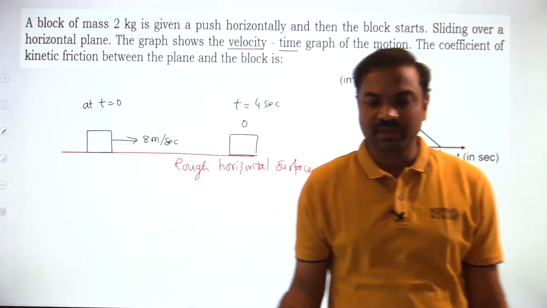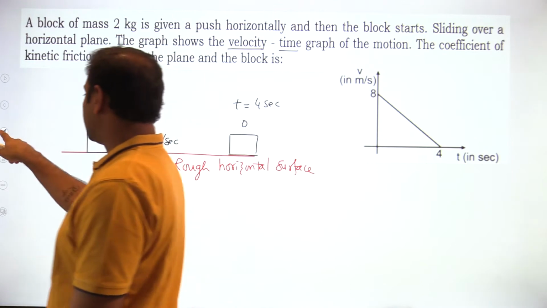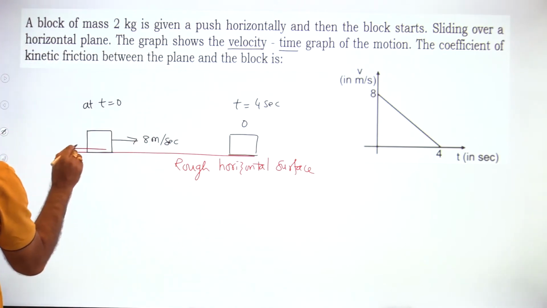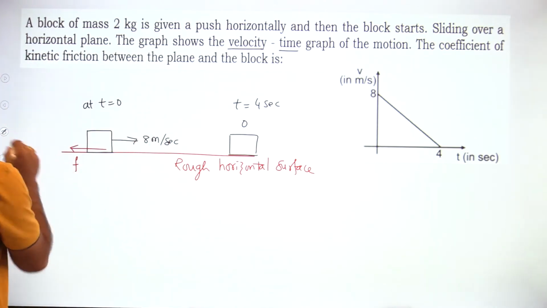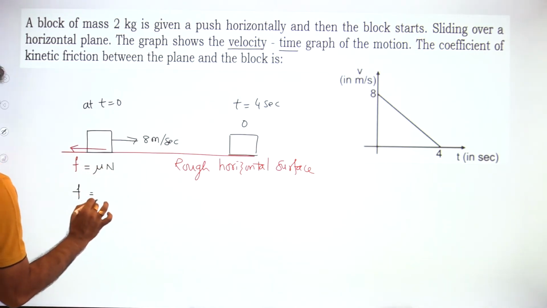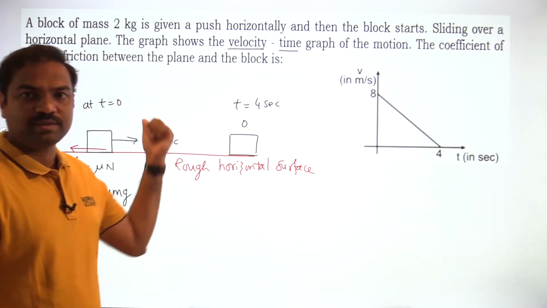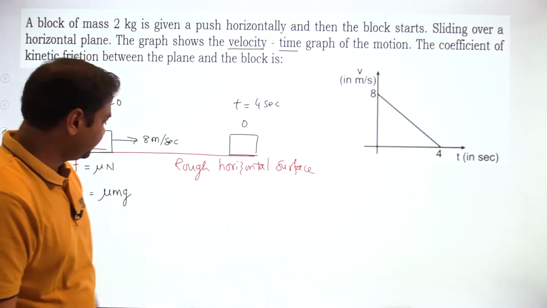Then we have to find out the coefficient of friction. No other forces are acting. So what is the retarding force here? Only friction. As friction is the retarding force, friction will act in the backward direction. And what is the friction value equal to? Mu into normal reaction. So friction is equal to mu mg, as the normal reaction will be mg. Vertically also no other force is acting.